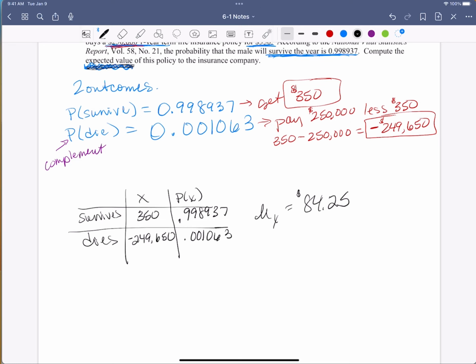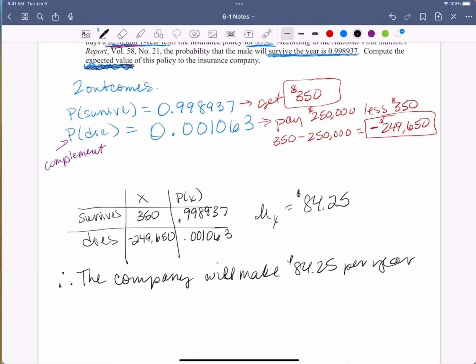The insurance company will make $84.25 per year for each 18-year-old male they insure.